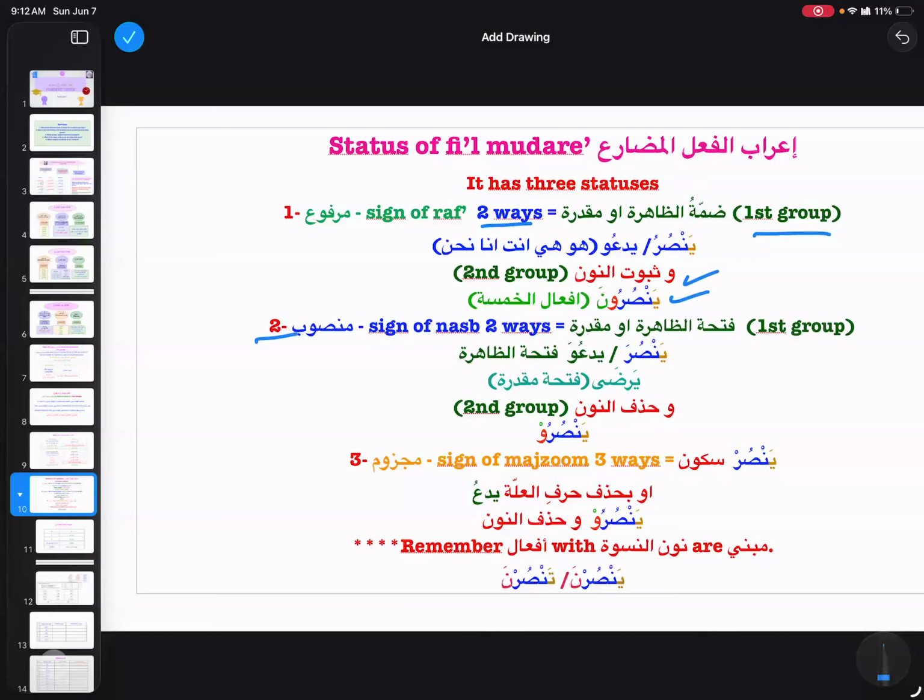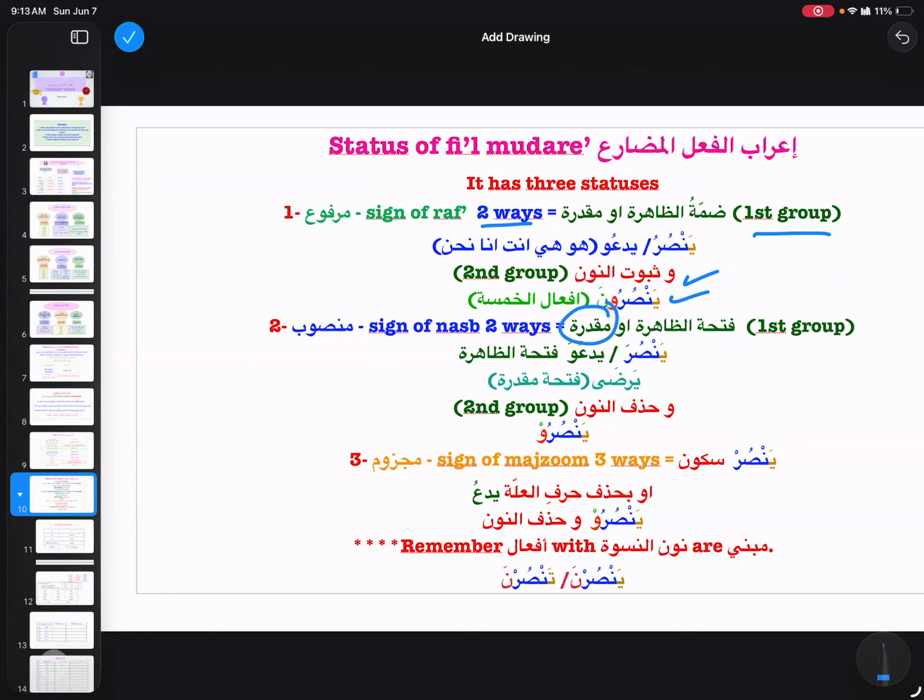In the second case, mansoob, again we can explain it in two ways. The sign of nasab can be seen in two ways: fathatul zahira or muqaddara. Muqaddara only and only in one case. And what is this one case?